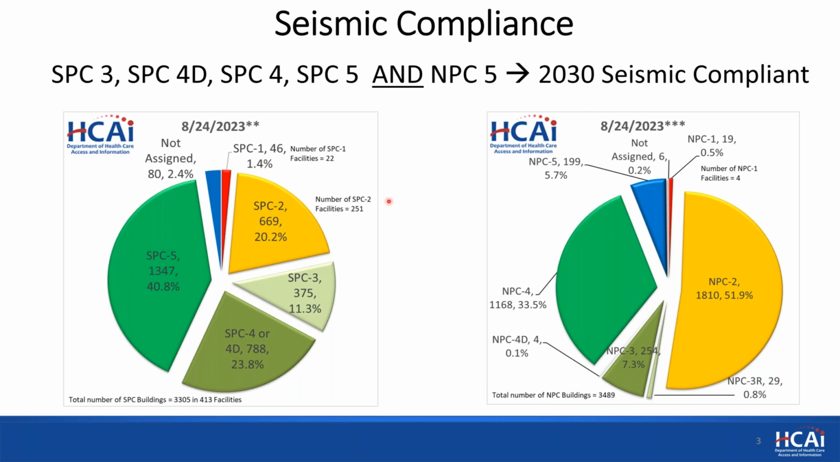These are the inventory breakdowns for SPC and NPC. If we look at the SPC chart, 3, 4, 5 is the structural compliant section, and SPC 1, 2 is the 2030 not compliant section. For NPC, pretty much this whole chart, except that blue slice, is not compliant.